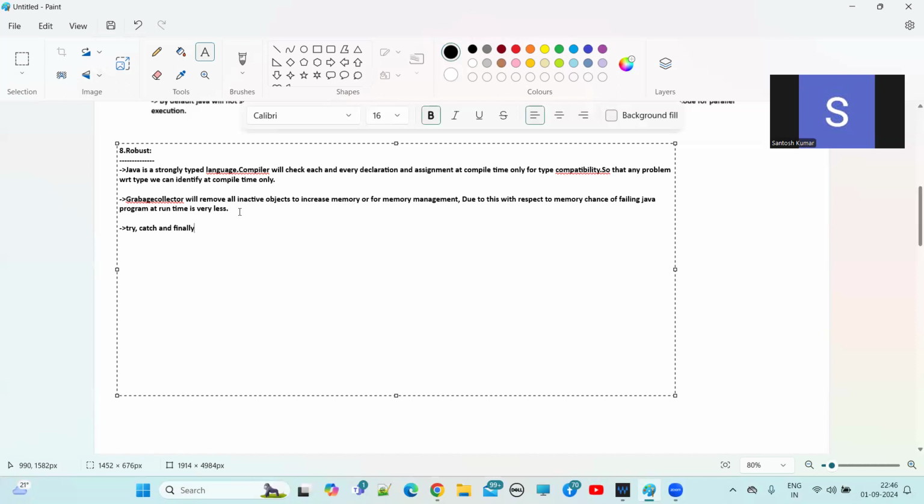Finally, the catch block will be executed and the remaining program will be executed normally. And finally, you will see normal termination, that means graceful termination. Here we will not see any abnormal termination. With respect to exception handling also, the Java application will not fail at runtime. The failing of a Java application at runtime is very, very less.